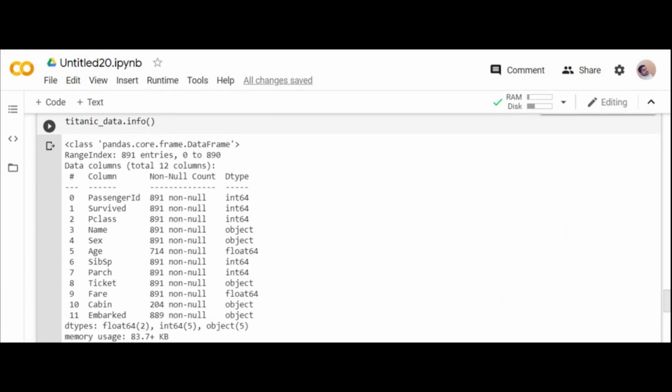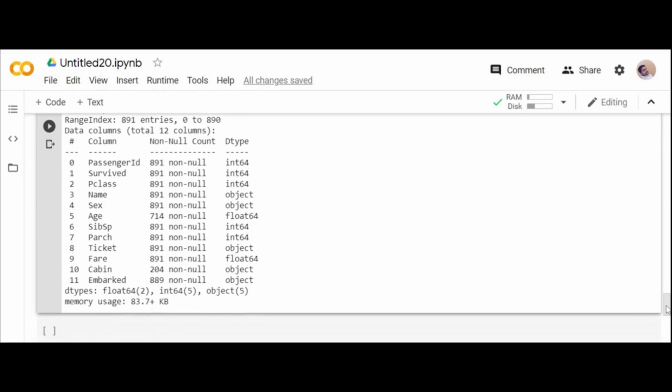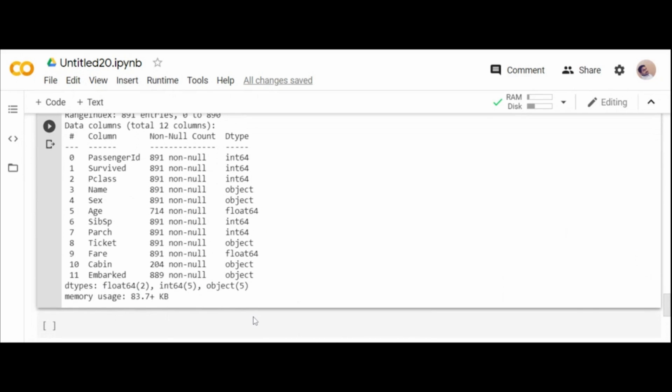Dot info. Import numpy, pandas, import matplotlib.pyplot as plt, import seaborn as sns. That's it, we are using. So our next step is to make sure dot info will give you the information about the data. What are the null values? You can also do it directly.